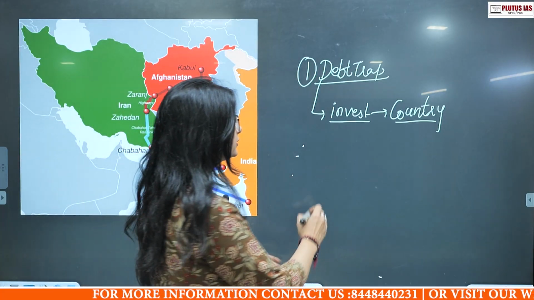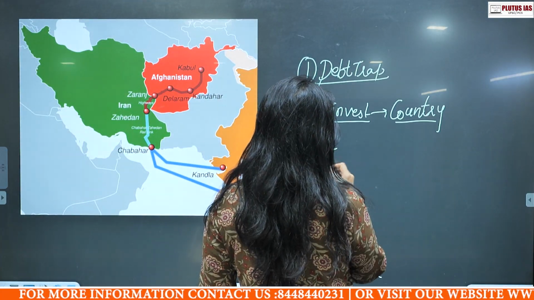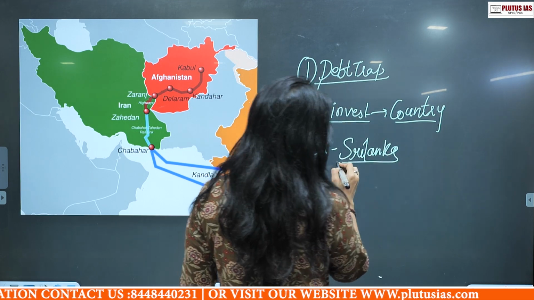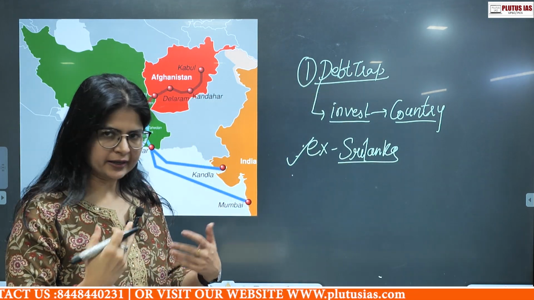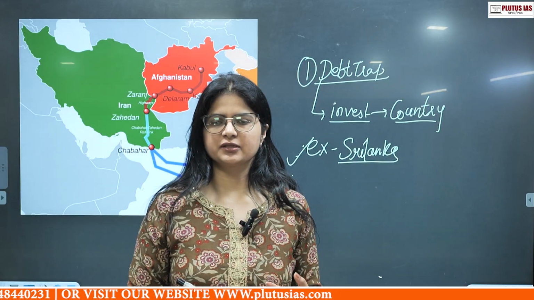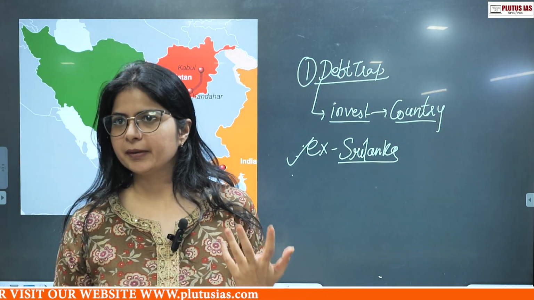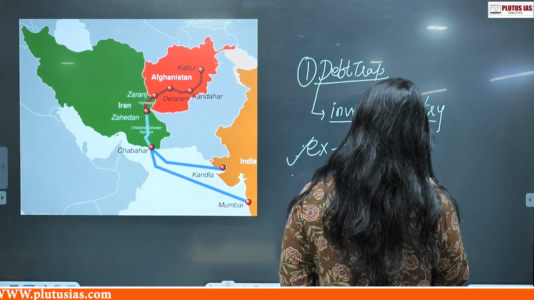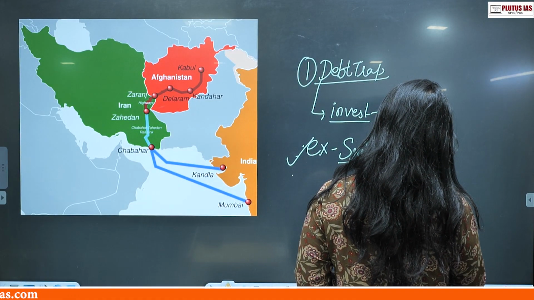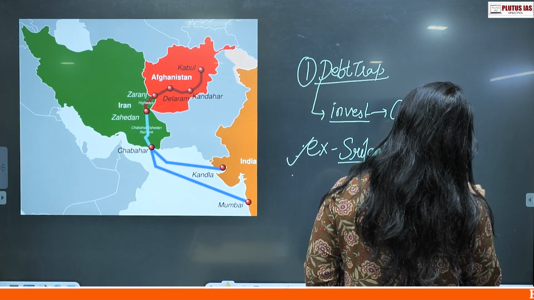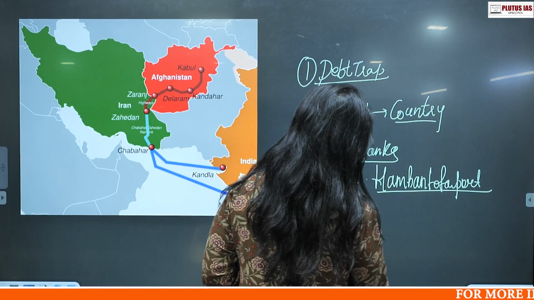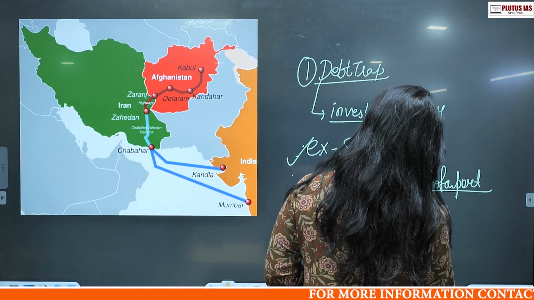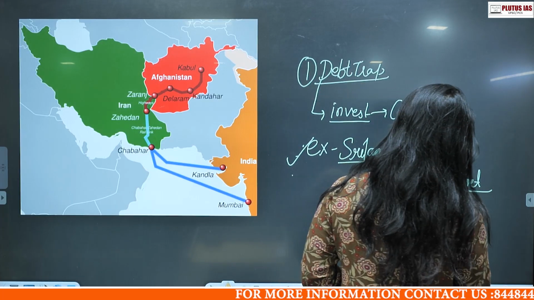For example, the first country that I would like to quote here is Sri Lanka. China again gave a lot of money to Sri Lanka for investment, but Sri Lanka couldn't repay it, so China took their Hambantota port. This Hambantota port is used by China for asserting their presence in the Indian Ocean.